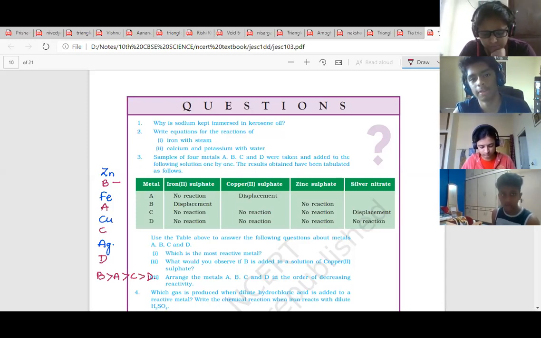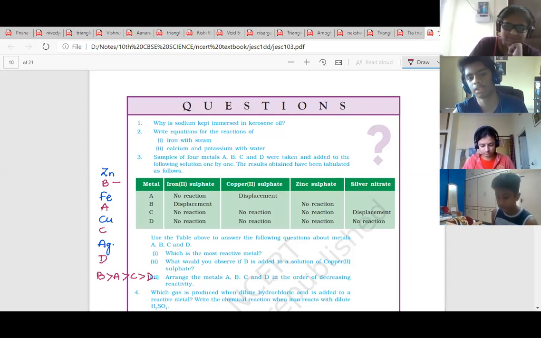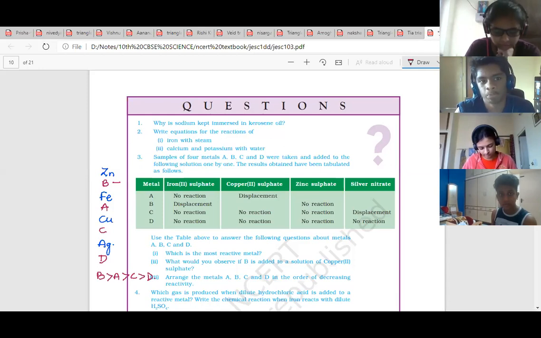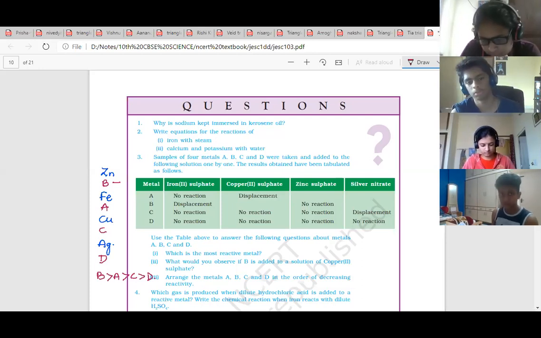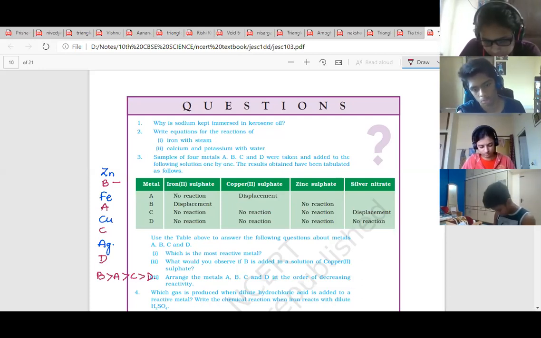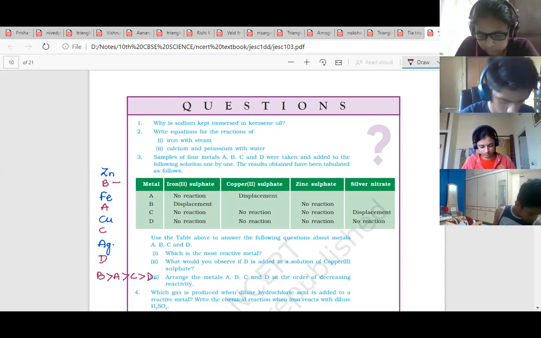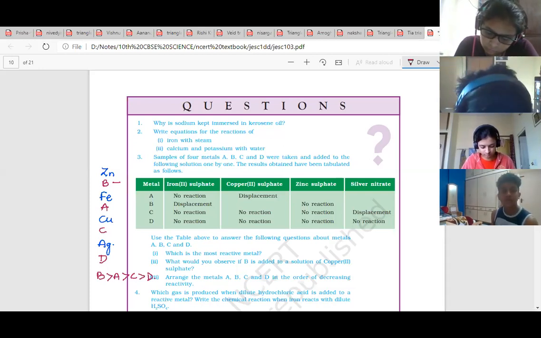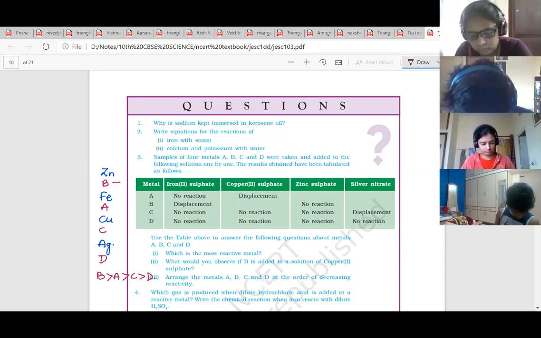It reacts vigorously with water as well. In water, the evolved hydrogen gas catches fire easily. So we cannot store sodium in water or in air. To prevent accidents, it has to be stored under kerosene.